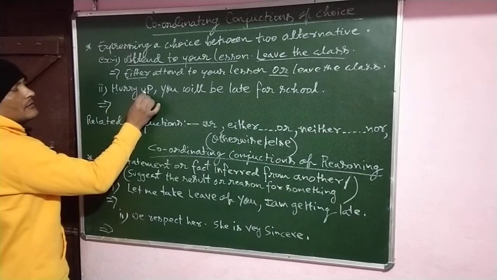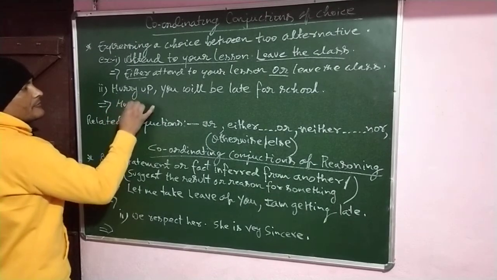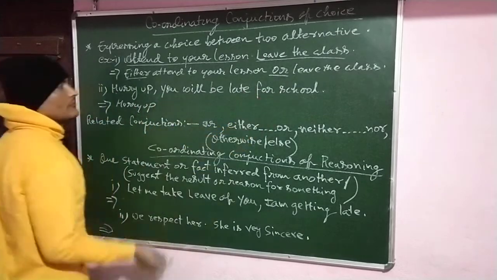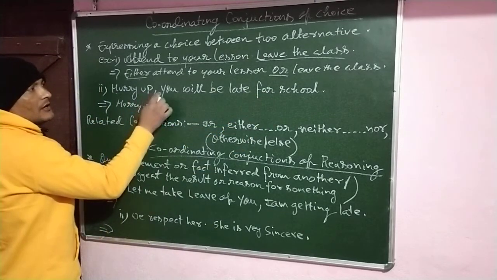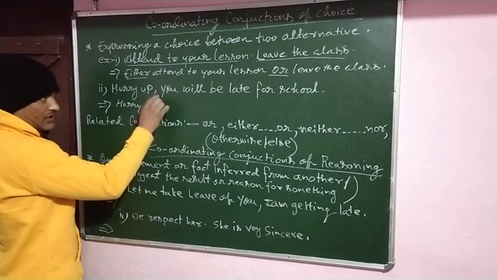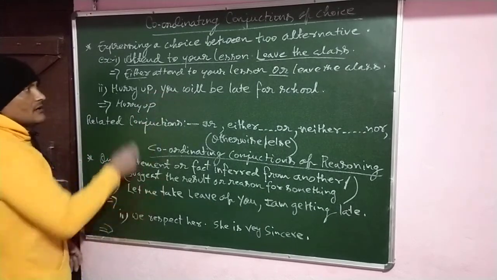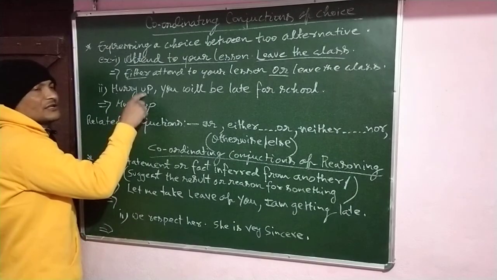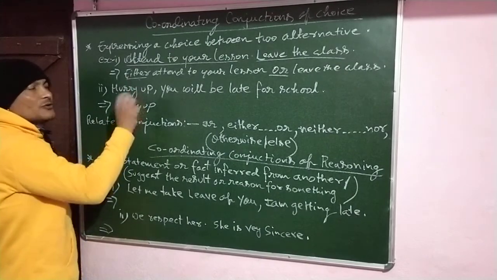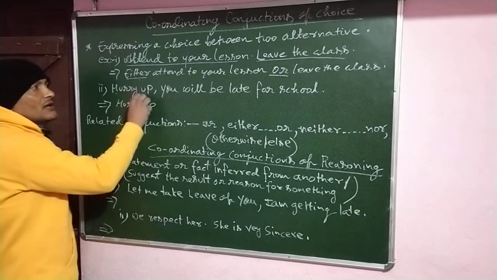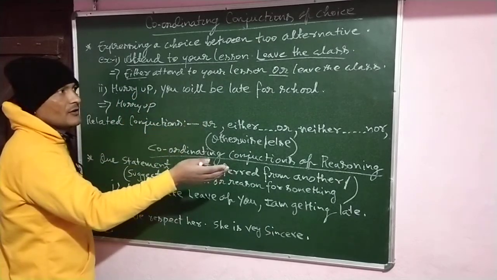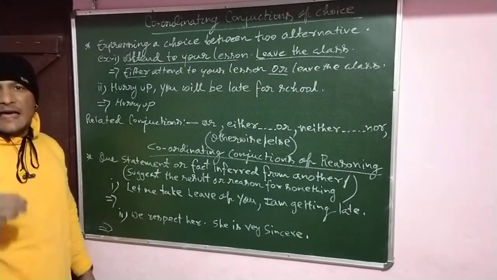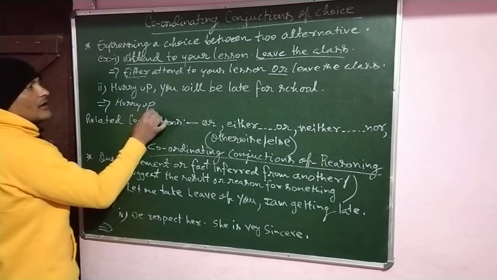Hurry up. You will be late for school. जल्दी करो. There is something like a choice. जल्दी करना ना करना depends on a particular person. Here the person is denoting someone. उसके ऊपर निर्भर करता है कि वो जल्दी करेगा तो वो जाएगा. उस पर डिपेंड करता है. So that's why it is similar to a choice. So, hurry up.